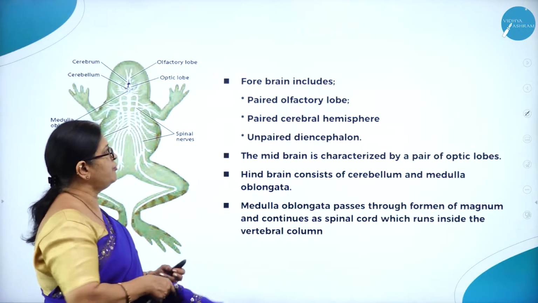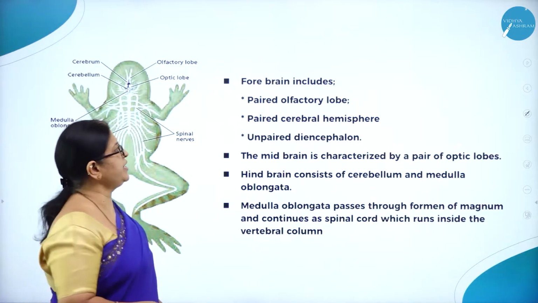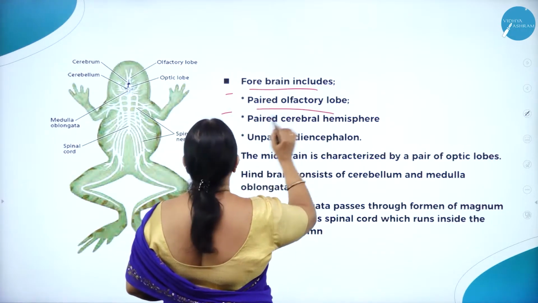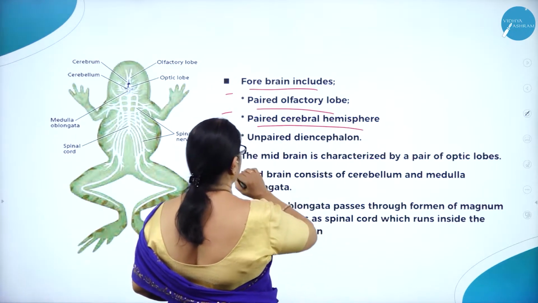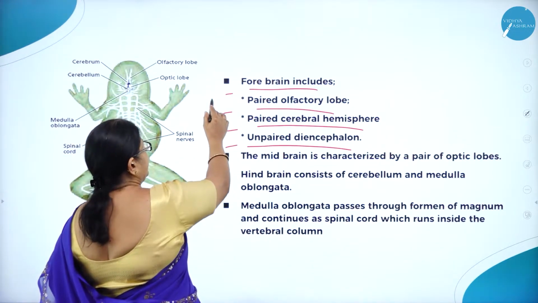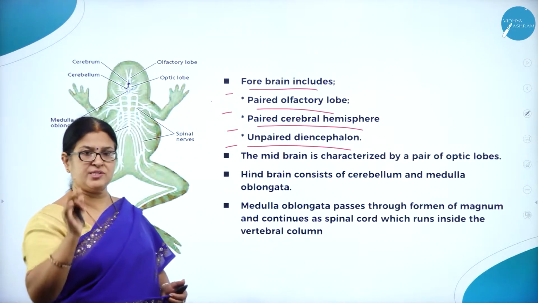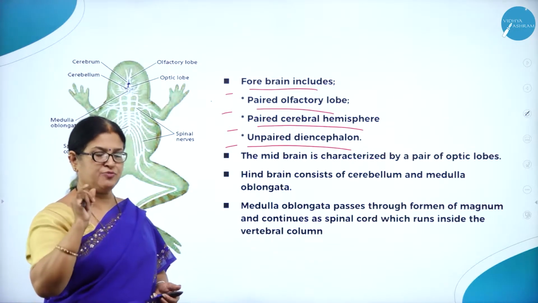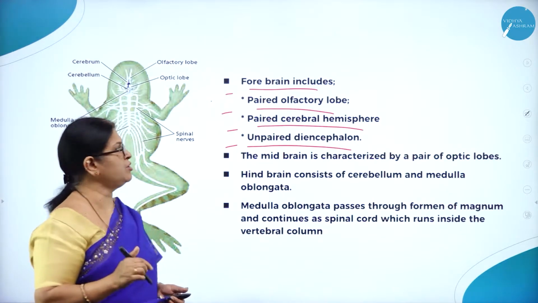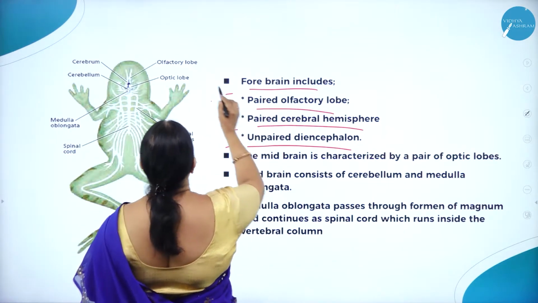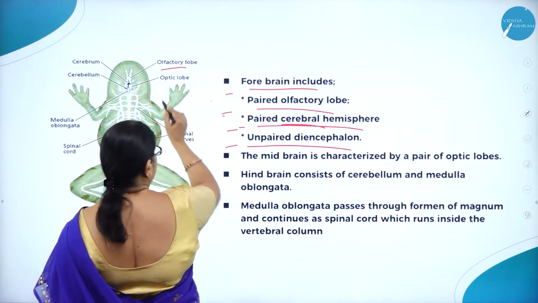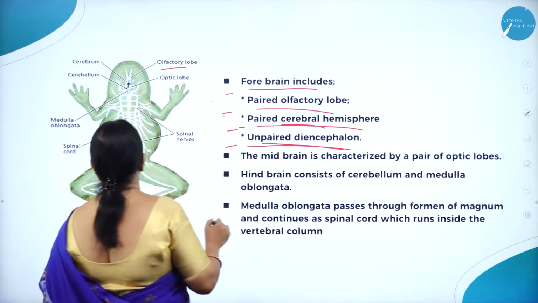Moving on to the forebrain. Forebrain includes paired olfactory lobe, paired cerebral hemisphere, and unpaired diencephalon. As I said, the whole of the brain is divided into three parts: forebrain, midbrain and hindbrain. So forebrain includes paired olfactory lobe. Here you can see paired olfactory lobe, paired cerebral hemisphere, right and left, and unpaired diencephalon.